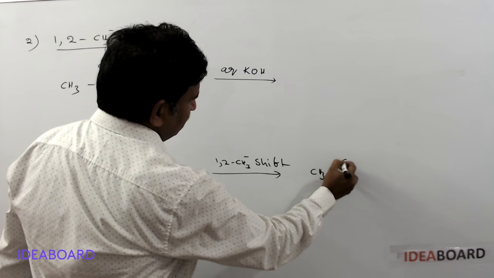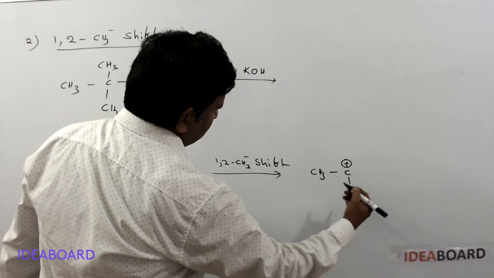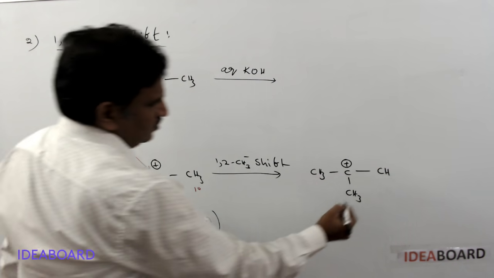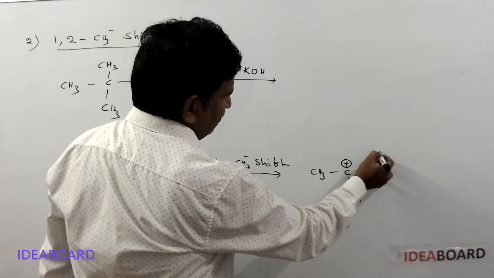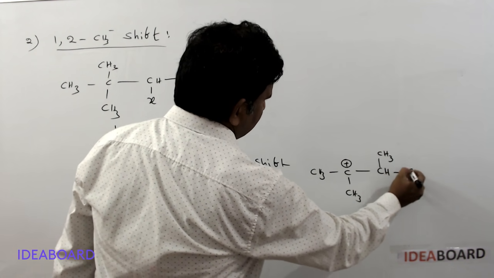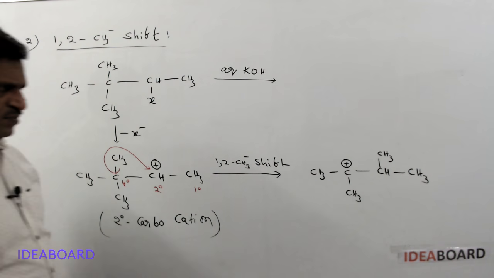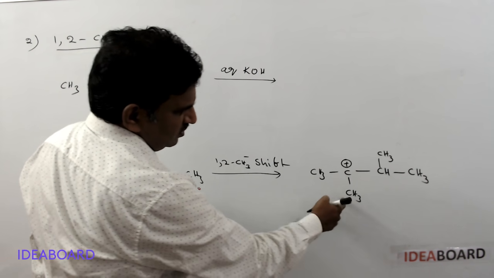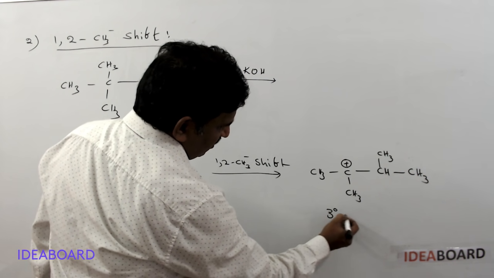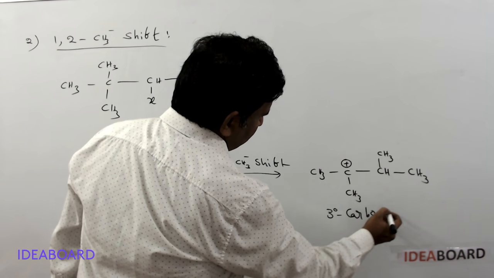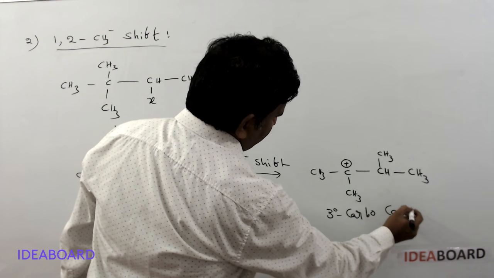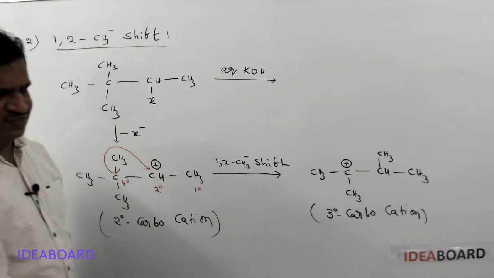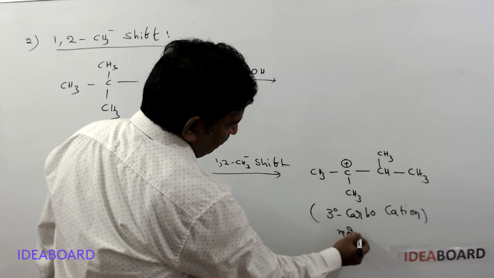CH3, C, now with the positive charge on this carbon, and this is CH3, and here CH, and now it is getting a methyl group. I am writing the methyl group here, or you can write it on either side, upper or down, and this is CH3. Check it, the methyl group is on this place. Now what is this carbocation? It has three carbons attached, so it is a tertiary carbocation. A tertiary carbocation is formed from a secondary one, which means a more stable carbocation is formed.